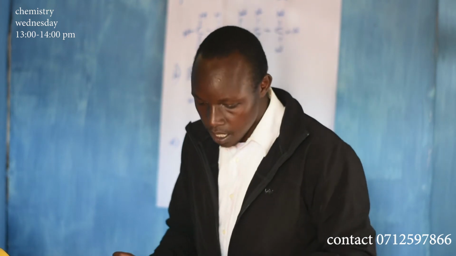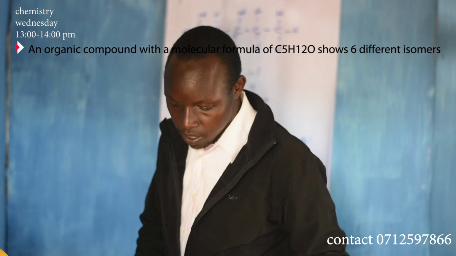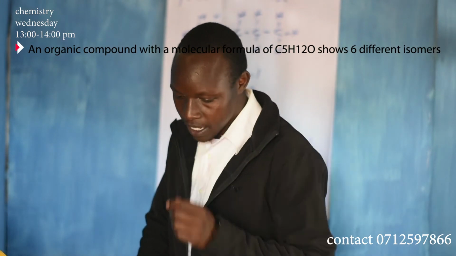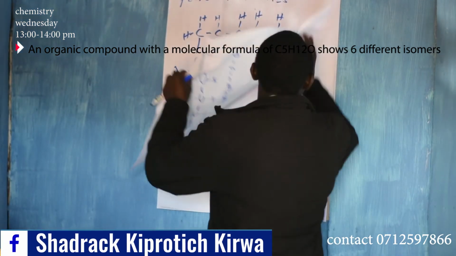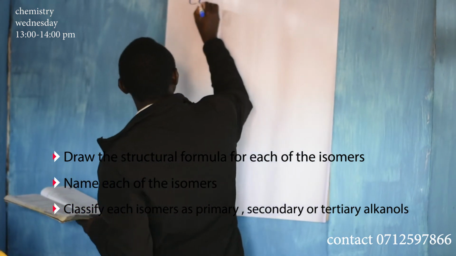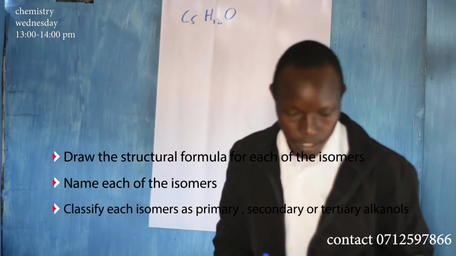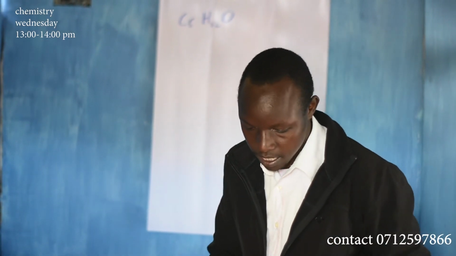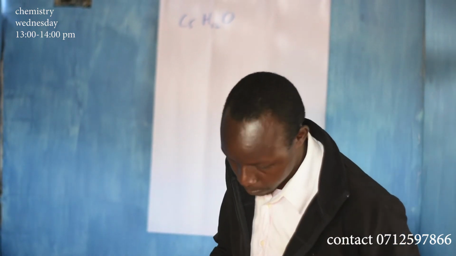Number 4 says an organic compound with a molecular formula of C5H12O shows 6 different isomers. That is, C5H12O has 6 isomers. Draw the structural formula for each of the isomers. Name each one of them.